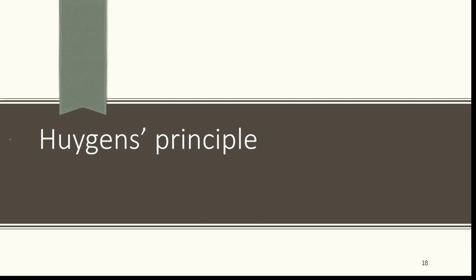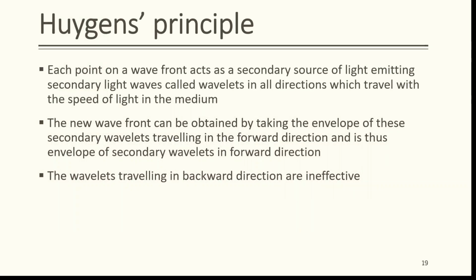Huygens principle. Huygens assumed light to be a wave propagating in ether. To explain how this propagation of light waves takes place, Huygens proposed a principle which makes it possible to determine the shape of a wavefront at any time t if its shape at an earlier time is known.